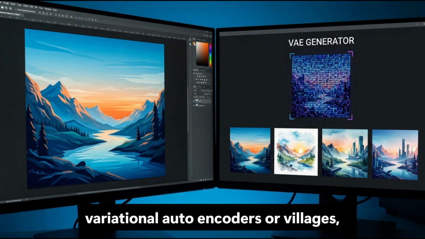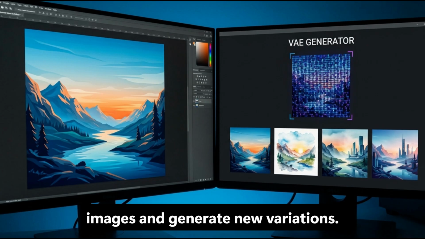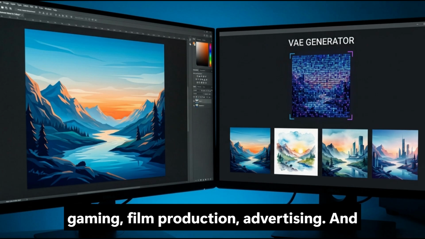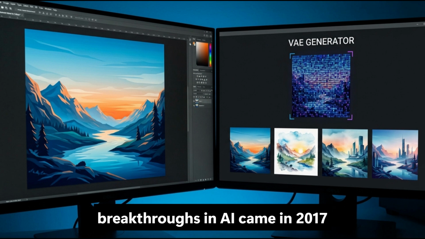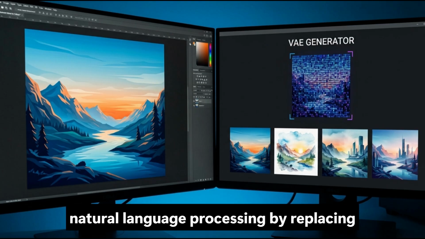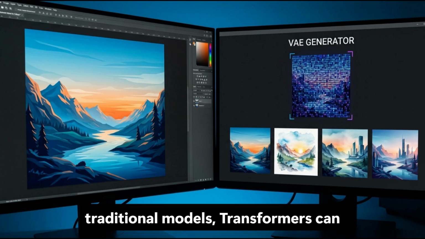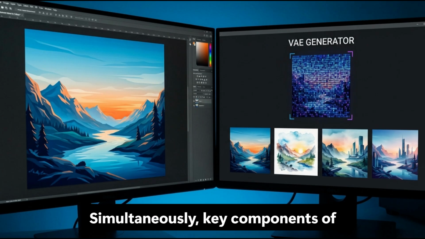Another technique is variational autoencoders, or VAEs, which learn compressed representations of images and generate new variations. AI image generation is now widely used in digital art, gaming, film production, advertising, and content creation. One of the biggest breakthroughs in AI came in 2017 with the introduction of transformer models. Transformers revolutionized natural language processing by replacing older sequential architectures. Unlike traditional models, transformers can understand relationships between words across an entire sentence simultaneously.